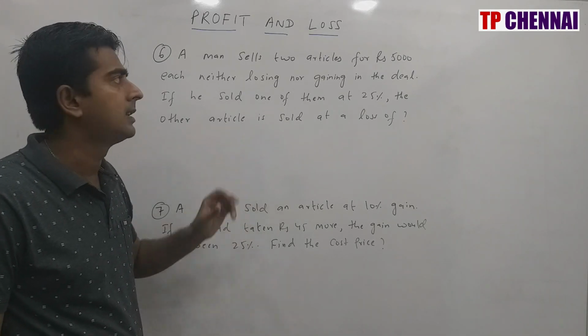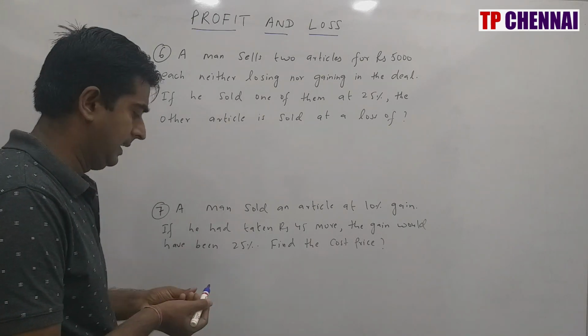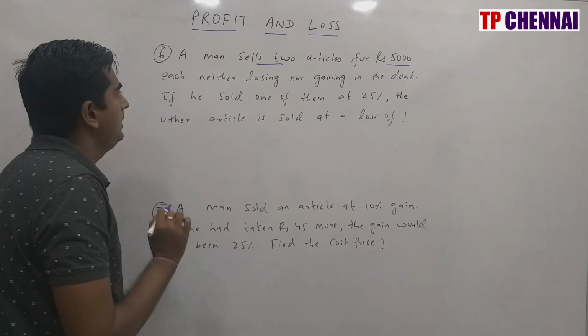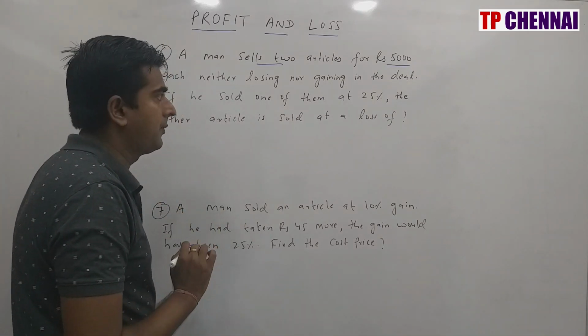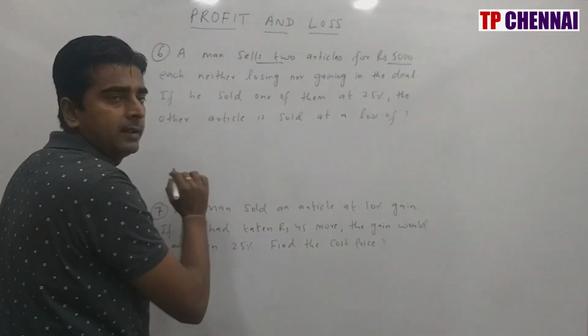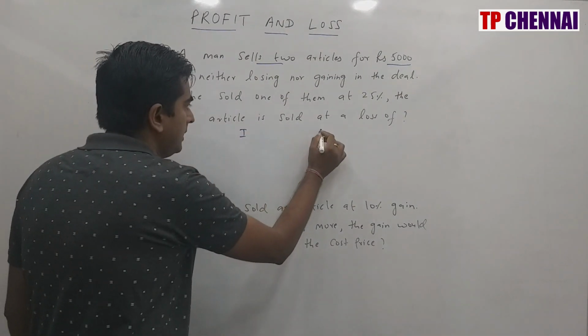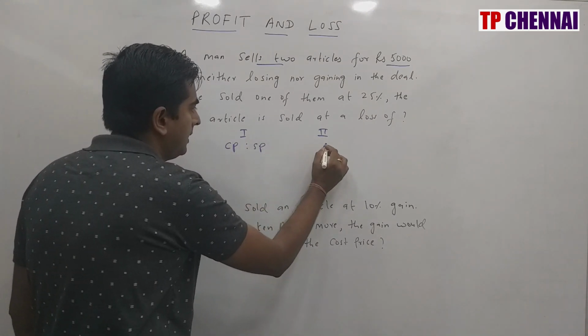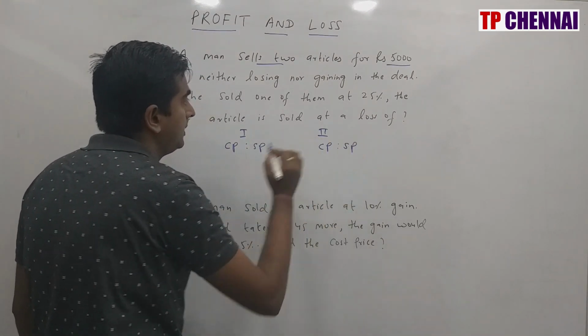And approach matters here. So again they are saying that the selling price of both articles is nothing but how much? 5,000. And he is getting neither loss nor profit. That means CP is equal to SP. So how many articles are there here? 2 articles. First article, second article. For the first article I am writing CP is to SP. For the second article I am writing CP is to SP.